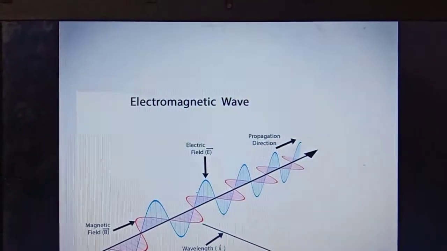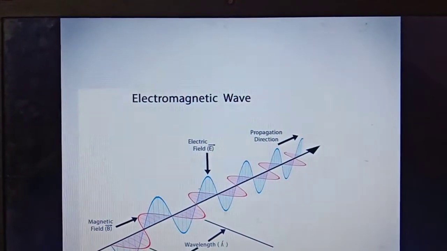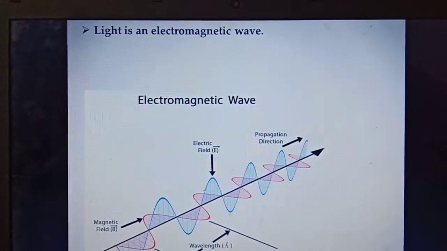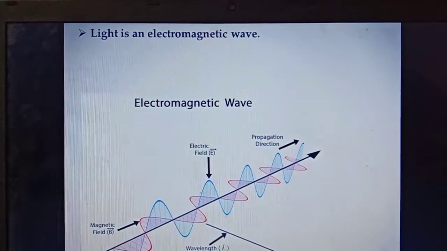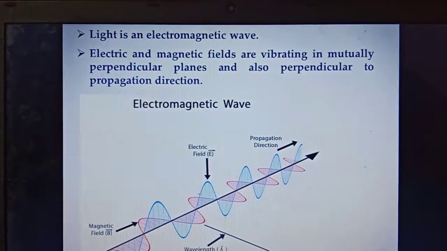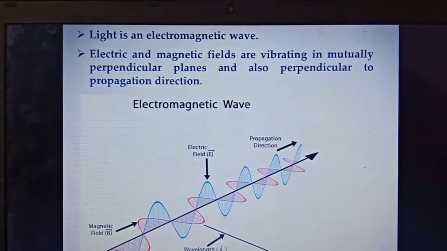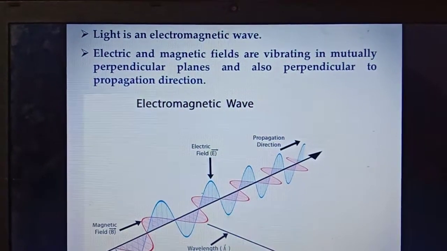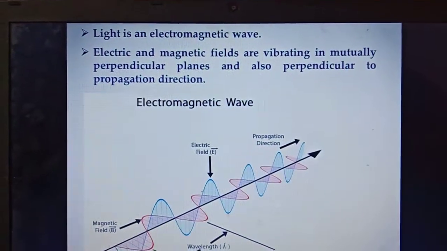I am explaining here the theory of production of elliptically and circularly polarized light. Before going into the detail of this topic, first understand what is light. Light is an electromagnetic wave in which electric and magnetic fields are vibrating in planes which are mutually perpendicular and also perpendicular to the direction of propagation.